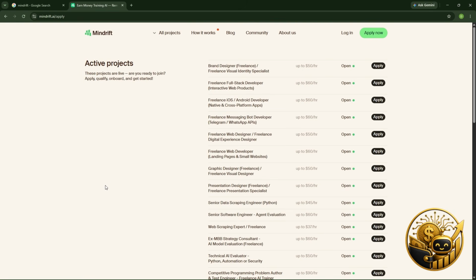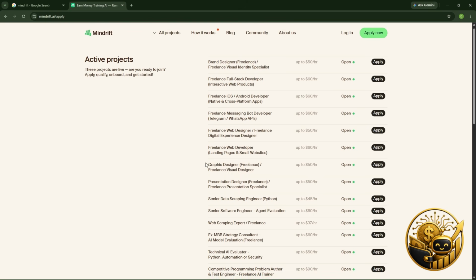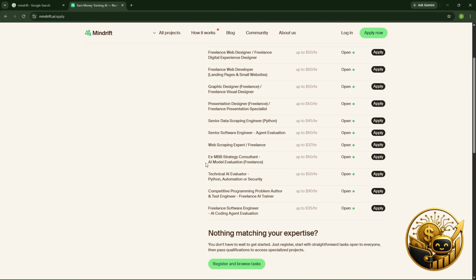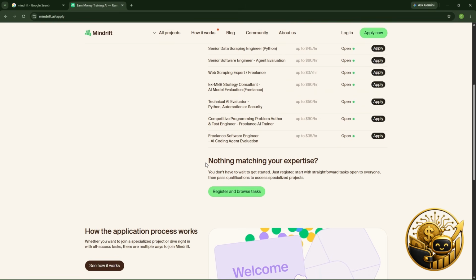If you go to the job application, you will see that they've made a list of all the jobs that they are offering currently, which you can get paid up to $50 per hour, 60. You understand? And all these jobs, I think, are international jobs that you can apply for from anywhere in the world. So let's go to register and then browse tasks.